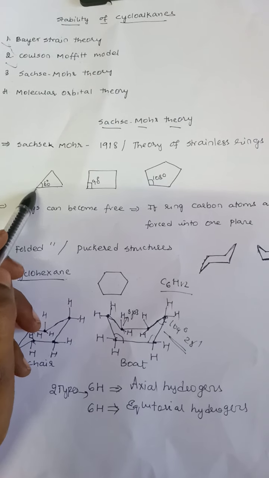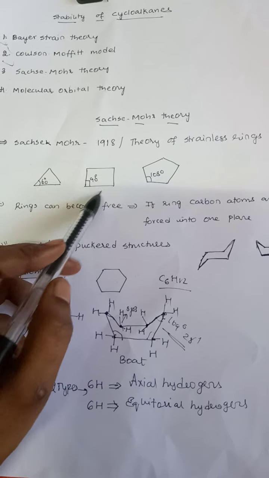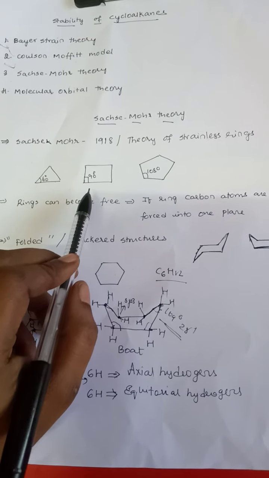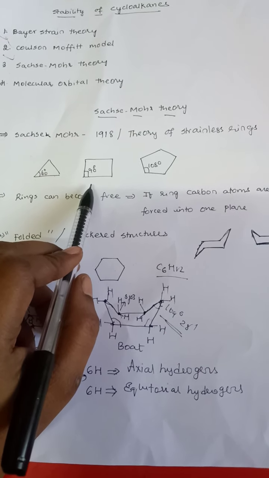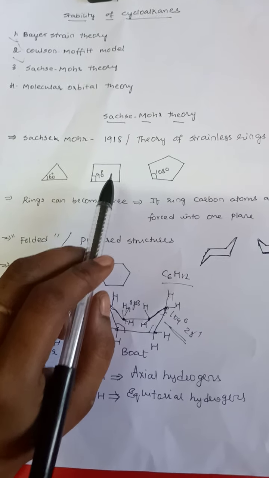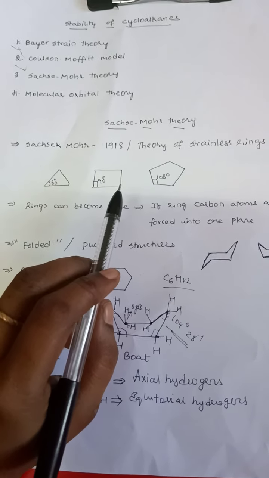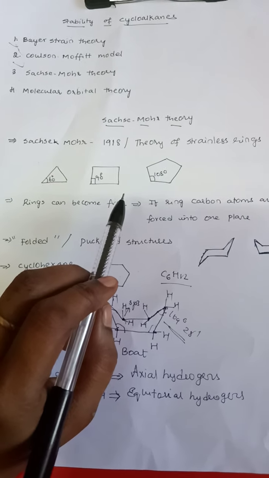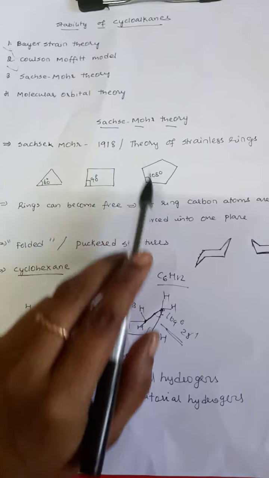So they are subjected to a type of strain called angle strain, and this angle strain is responsible for their instability. This is all we have already discussed in our previous classes. So let's now understand the stability of higher cycloalkanes through Sachse theory.